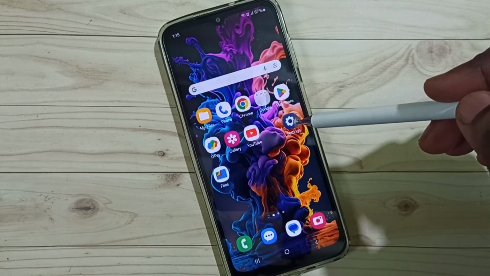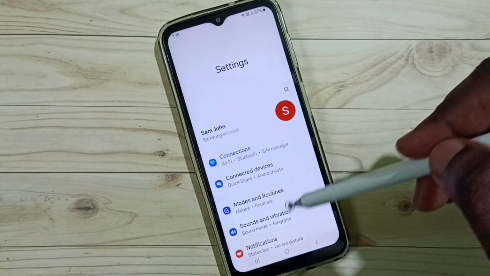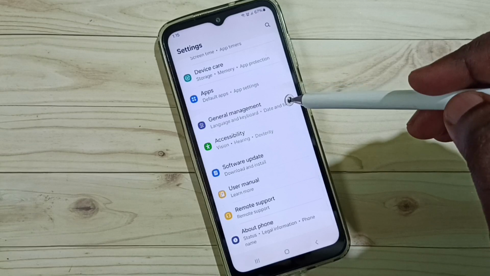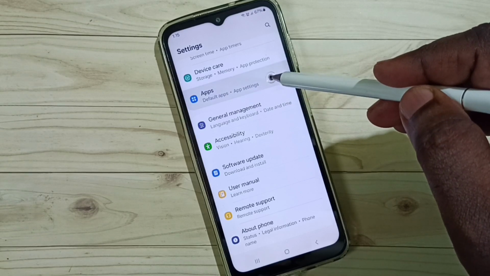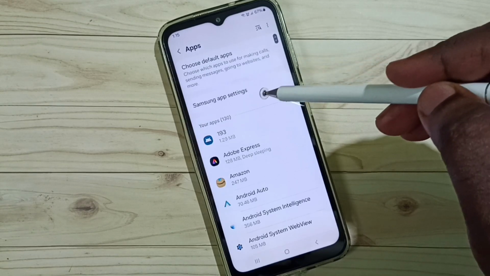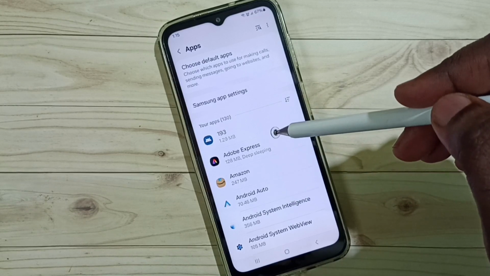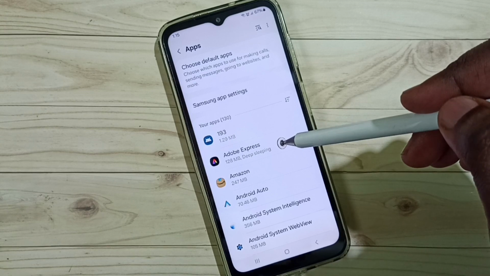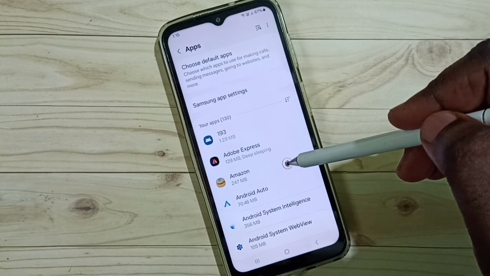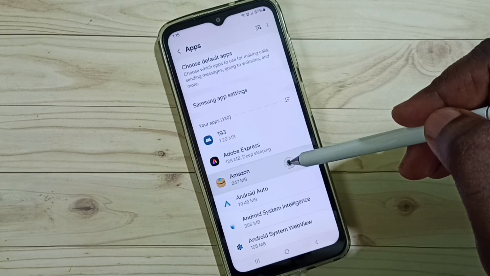Go to settings, tap on settings app icon. Go down, select apps. Tap on apps. So here we can see list of apps installed in this mobile phone. From this list, select one app for which you need to change notification sound. For example, Amazon. So let me select Amazon.